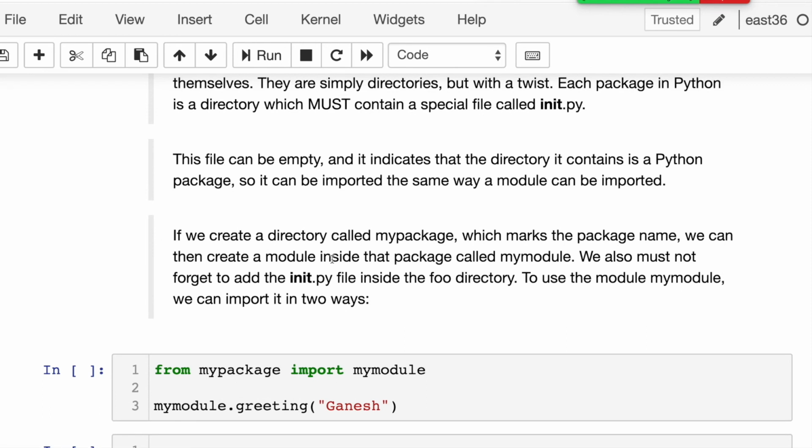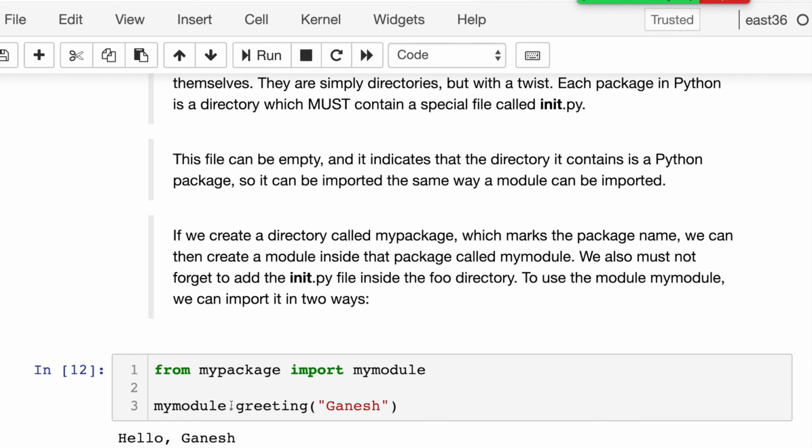Now we'll go to how to use that package. If you want to use the package, we write similarly to what we discussed previously: from that package name, import my module name. So I import my module from this package, and then module name dot greeting will print whatever we want.